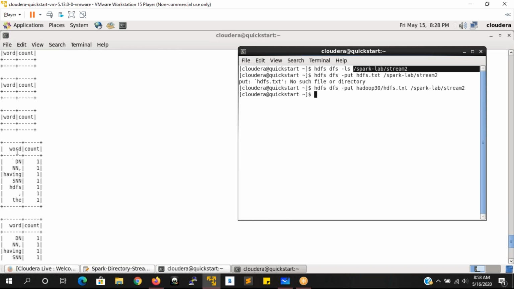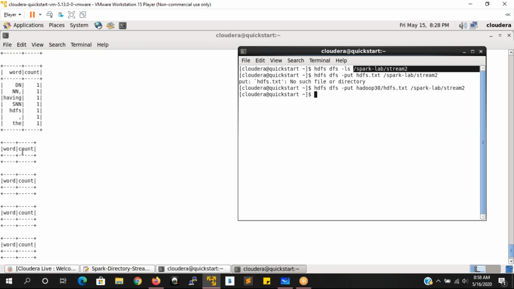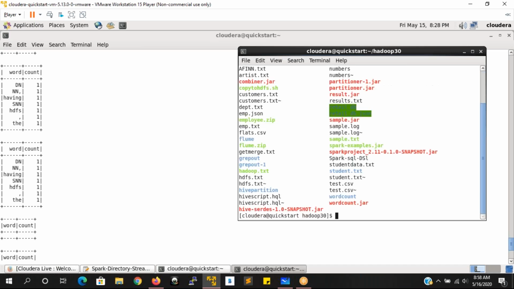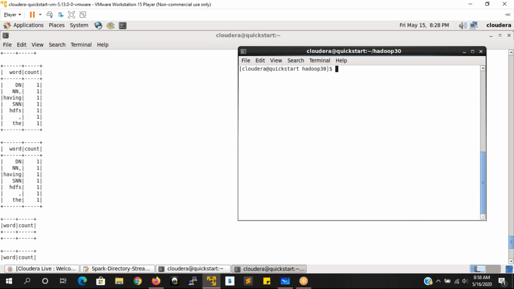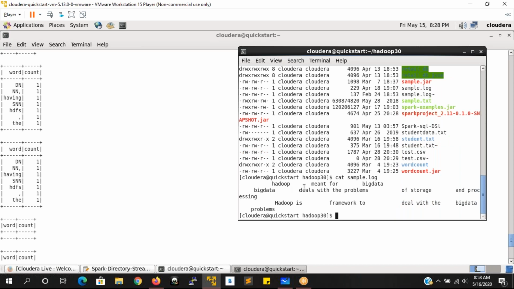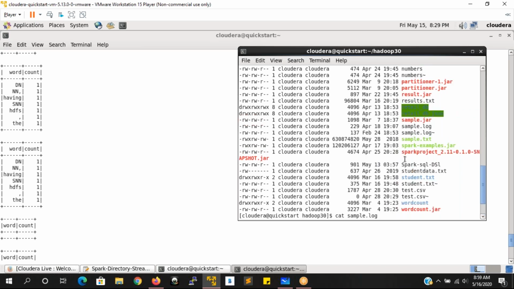Yeah, so here you can see it is writing the data. Is it written or not? Data node, name node, SNN, HDFS, that is the data that is available in this directory. Basically, cd Hadoop 30, I go for it. ls. Okay, so ll, I go for it. ll, sample.log. This is what I'm having. Let me show the sample.log. This is the data that I'm having. Oh, the data is in some different format.